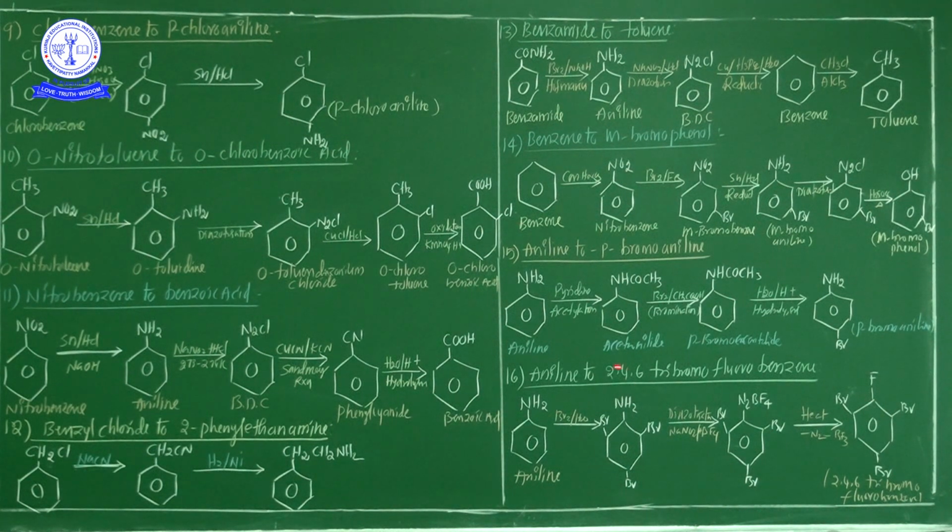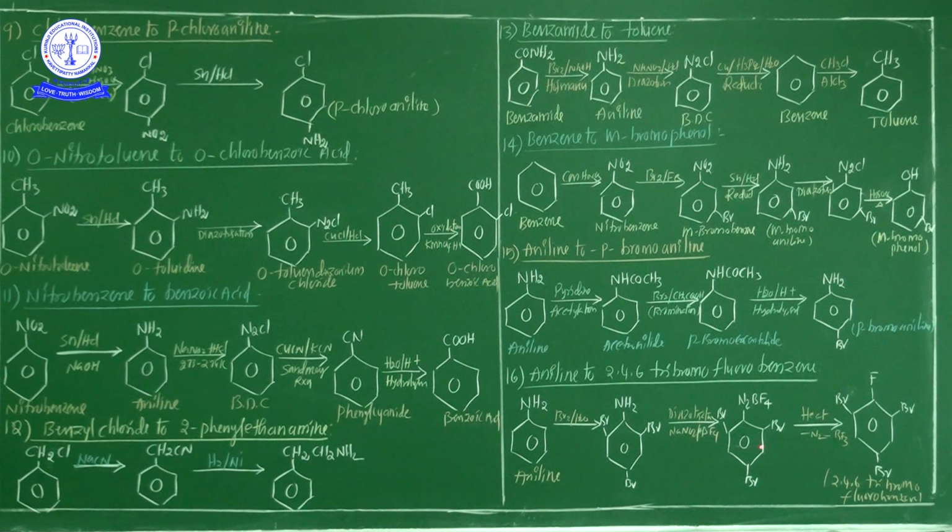Next one, 16th one, aniline to 2,4,6-tribromofluorobenzene. This is aniline. After the bromination process, this is converted into 2,4,6-tribromoaniline. This one is again treated with the diazotization process. You know that very well. Diazotization means the next product is converted into the diazonium chloride or another salt.